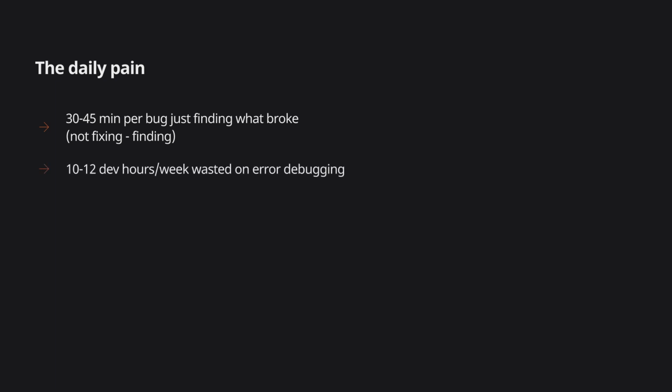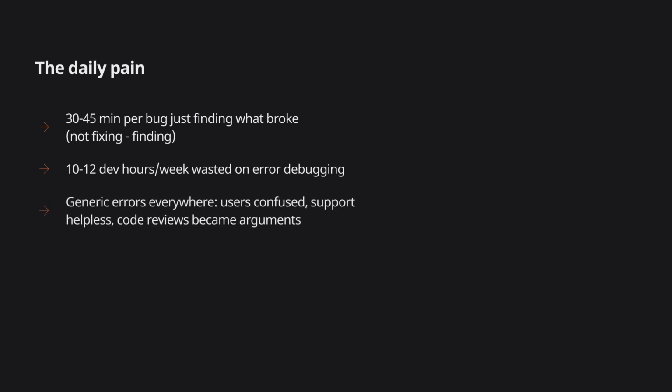And our users? They saw a generic "something went wrong" message for everything. They couldn't tell if it was their internet connection or an actual bug. Support would contact us asking what the error meant, and we'd have to dig through logs to figure it out ourselves. If you're working on an Android app with more than 10 features, you're probably dealing with this exact problem right now. Your error handling is inconsistent. Debugging takes forever. And you know it needs fixing, but you don't know where to start.